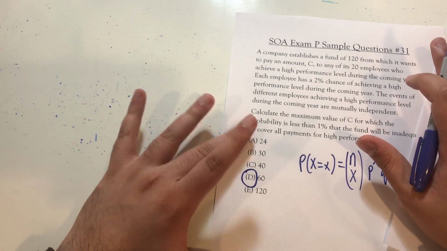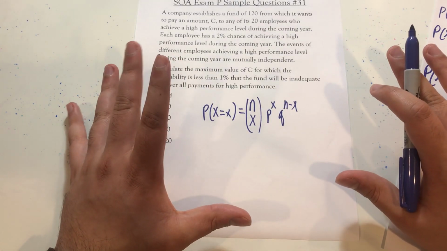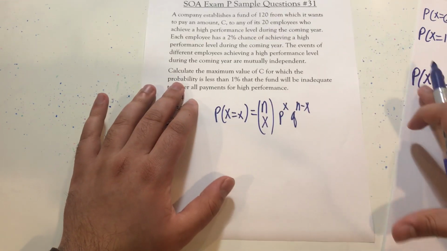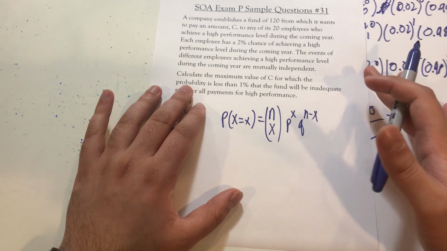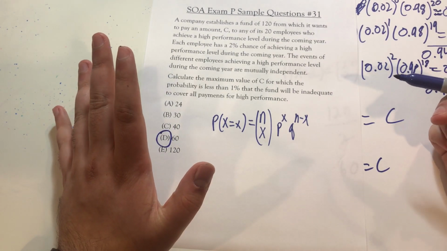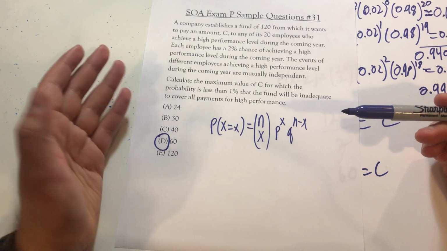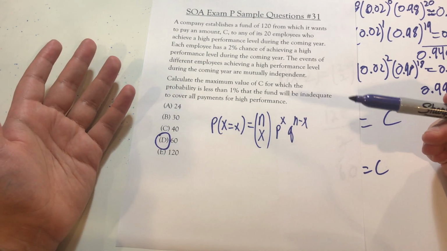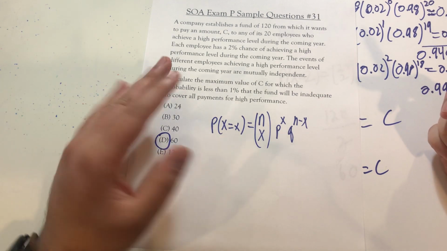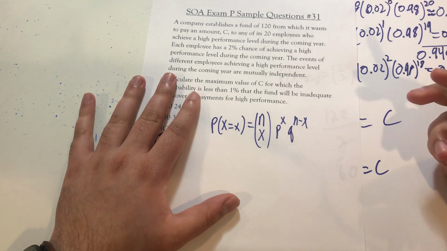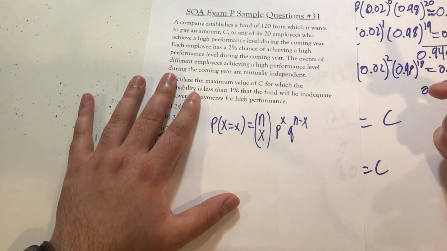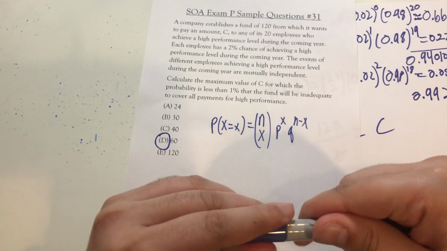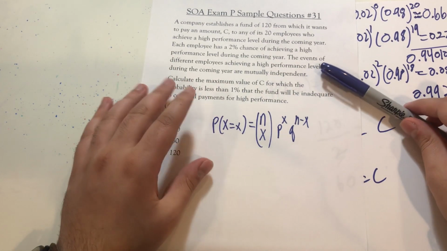Right? Hopefully that was clear. This question tested a couple of different things, right? You have to be able to just decipher the problem. It doesn't directly talk about the likelihood of how many employees become high performers. It relates it to the cost of a fund that pays out to employees. And another thing this question tests is the binomial distribution, knowing its probability function. Those 2 concepts are going to be very key to doing well in Exam P.